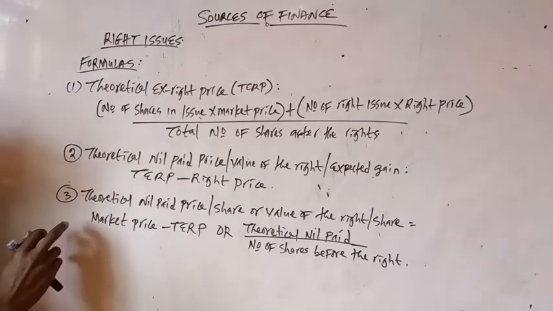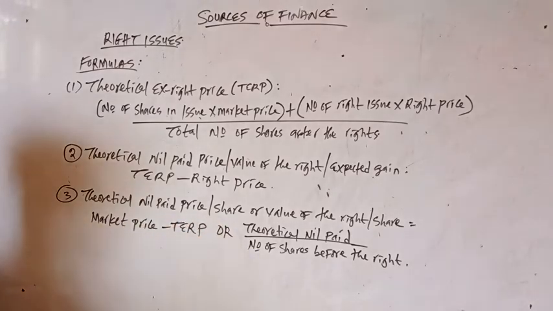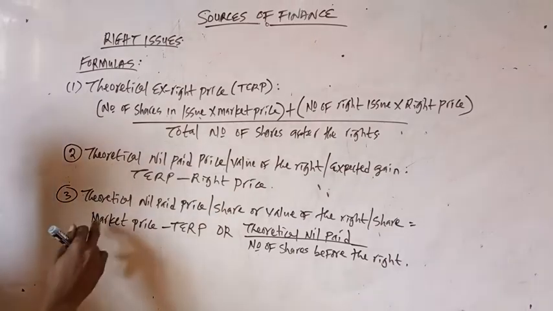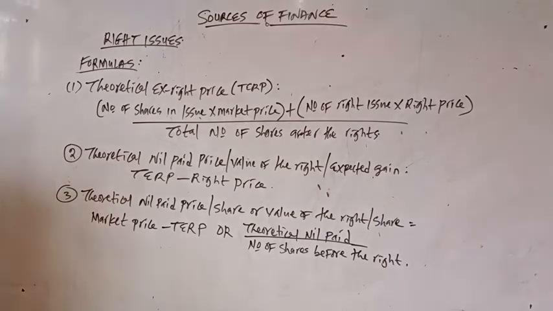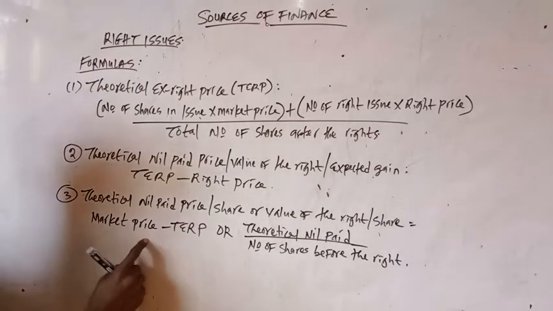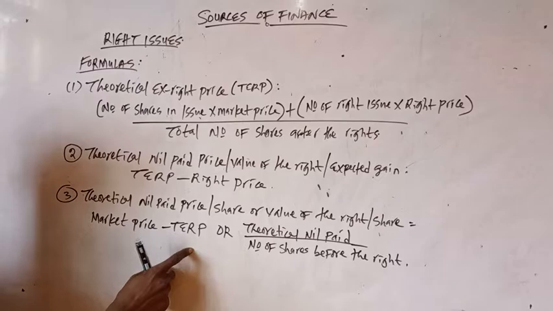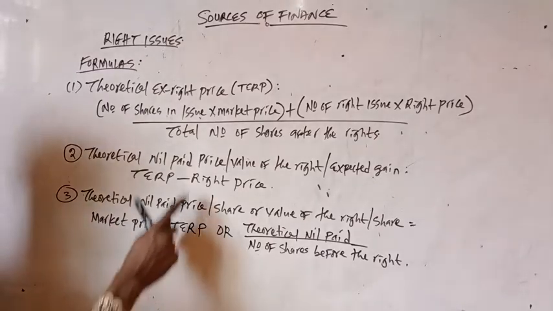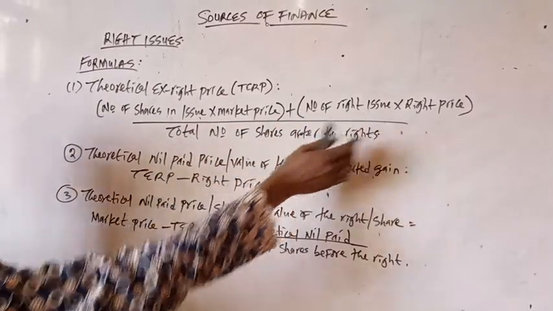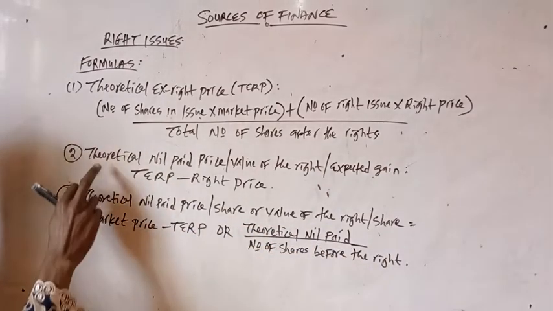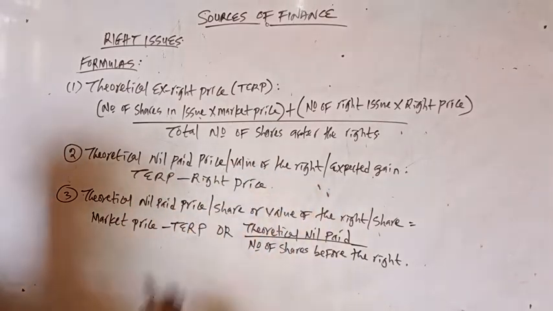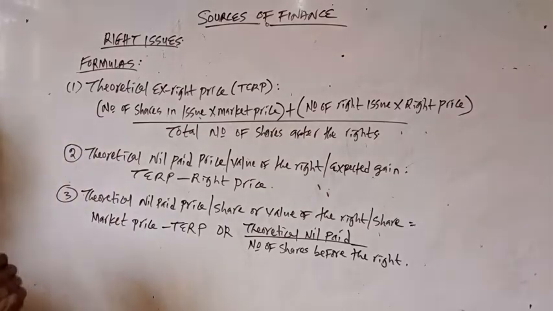Another formula I am going to need is the theoretical nil paid price per share, or the value of the right per share. The formula for calculating it is market price minus TERP. You will be given the market price in the question, minus TERP, the answer you get from the earlier calculation, or the theoretical nil paid, all over the number of existing shares before the rights. So that is the formula.